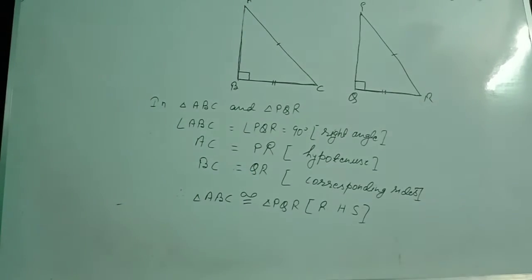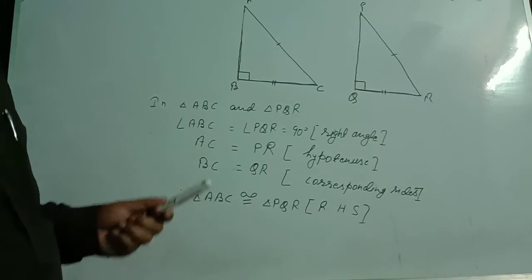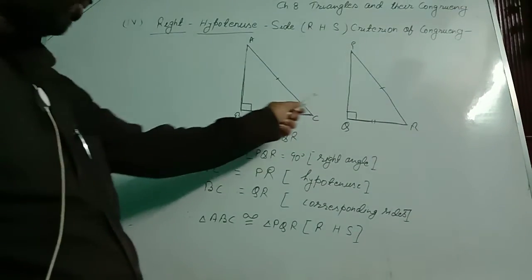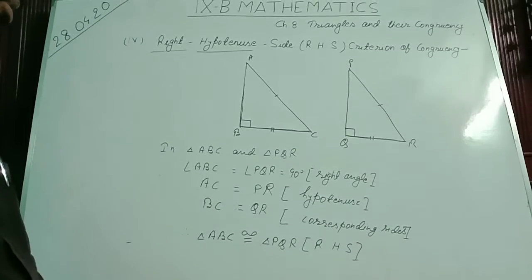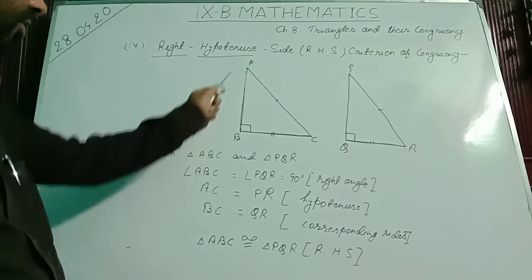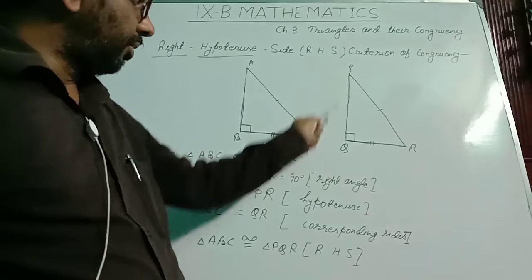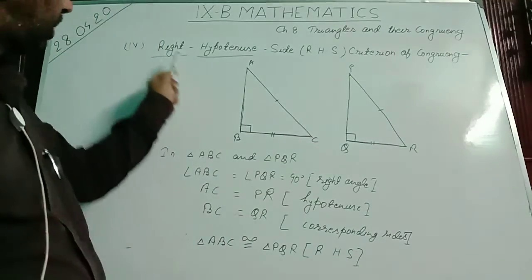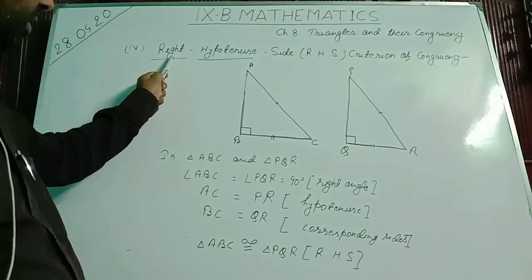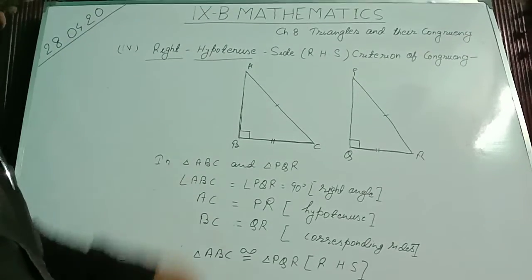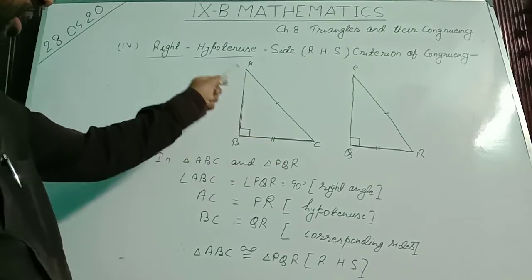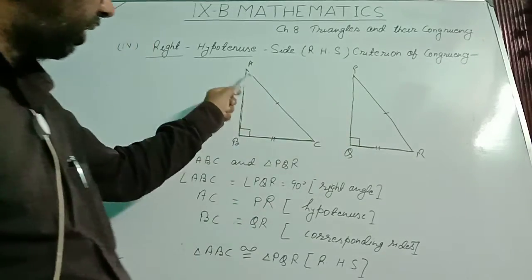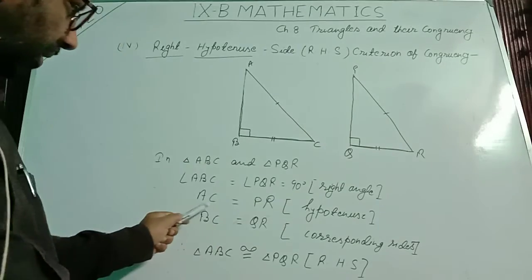Again we come back to the explanation. Under this condition of congruency, we consider two right-angled triangles, ABC and PQR, in which angle ABC equal to angle PQR, that is equal to 90 degree, because R means right angle. Second word is hypotenuse. Hypotenuse of triangle ABC should be equal to hypotenuse of triangle PQR, that is AC equal to PR.